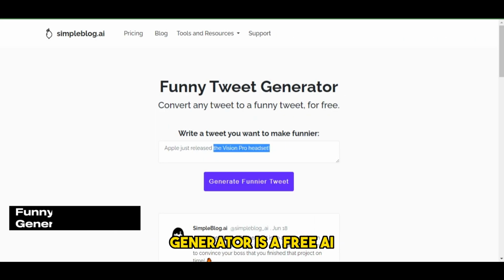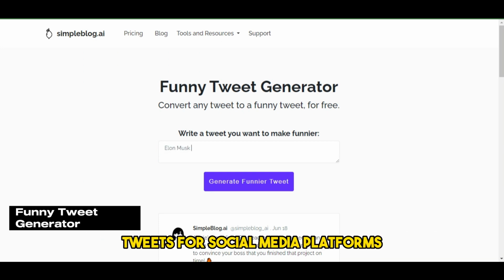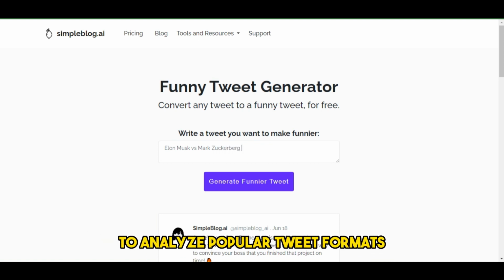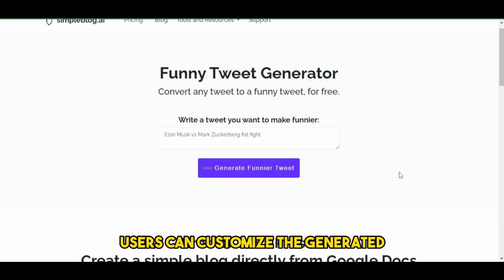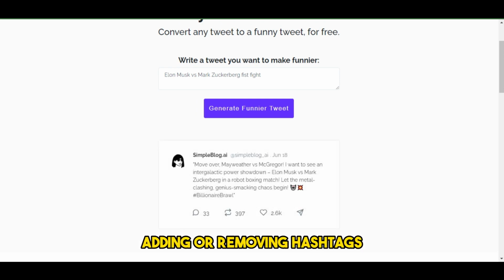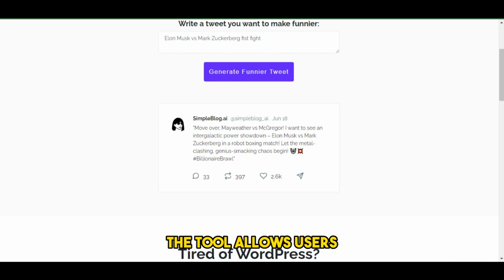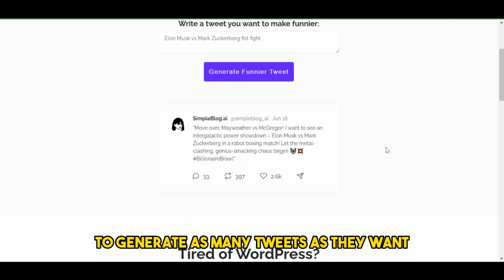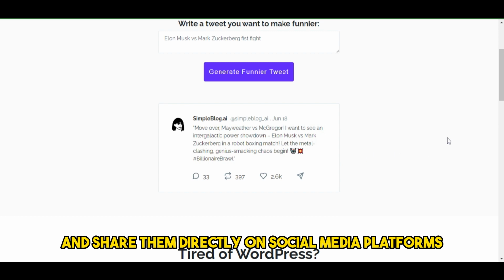Funny Tweet Generator is a free AI tool that helps users create humorous tweets for social media platforms like Twitter. It uses advanced algorithms to analyze popular tweet formats, trending topics, and humorous patterns to generate witty content. Users can customize the generated tweets by modifying content, adding or removing hashtags, and personalizing them to match their preferences. The tool allows users to generate as many tweets as they want, save them in various formats, and share them directly on social media platforms.